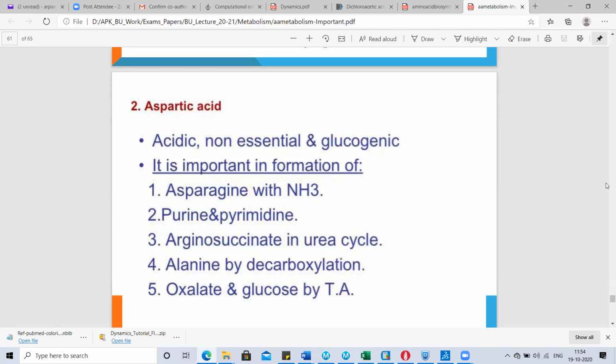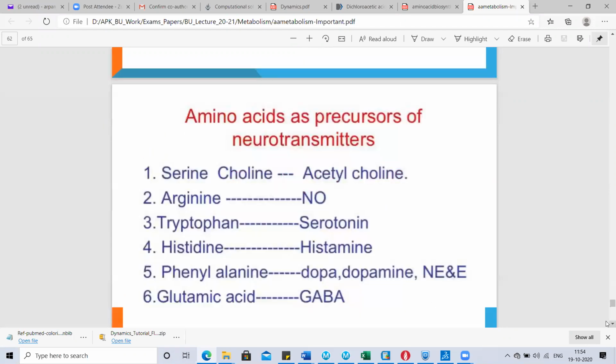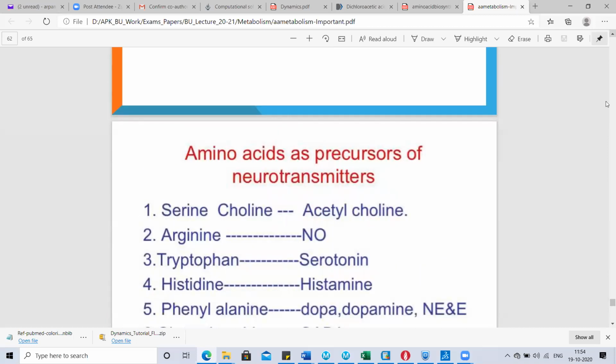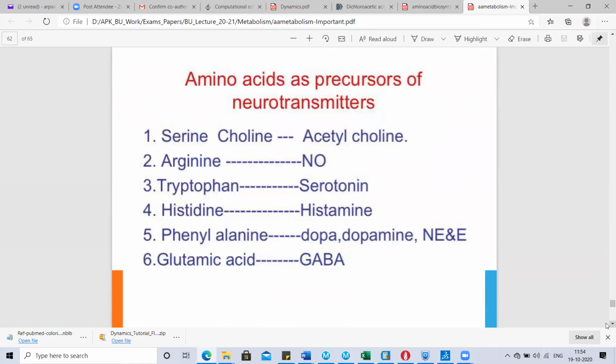Okay, now coming to the next important thing. Almost all amino acids we have seen, the biosynthesis, catabolism and metabolism processes, and various physiological roles inside the body. Now this is something you should remember about the amino acids which act as precursors of neurotransmitters. First are serine and choline.